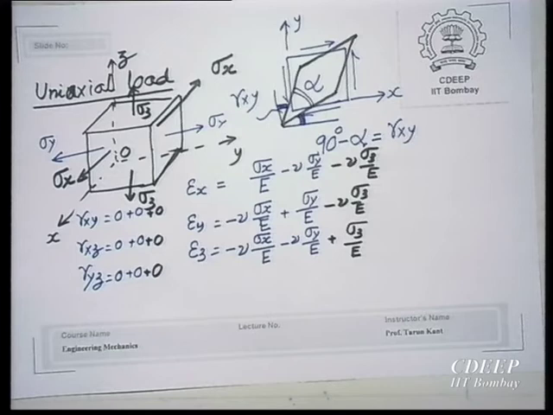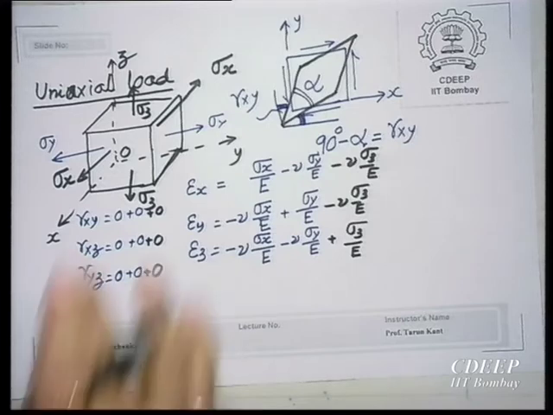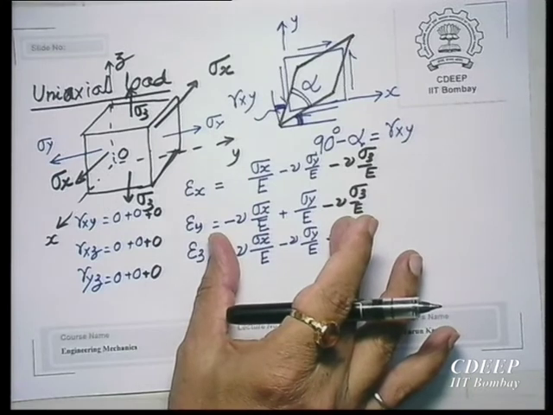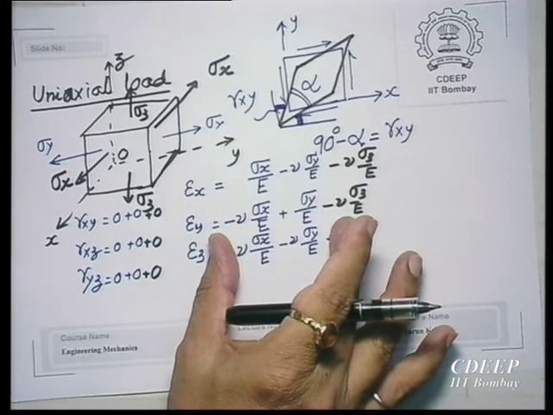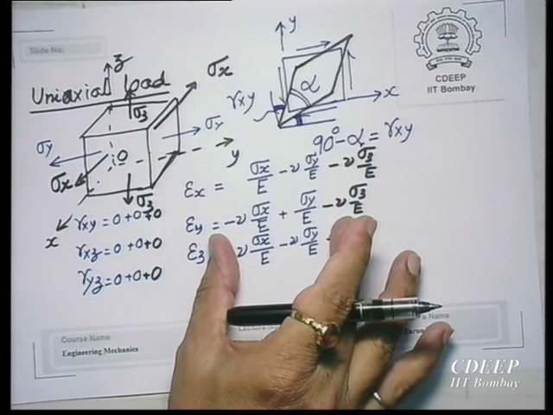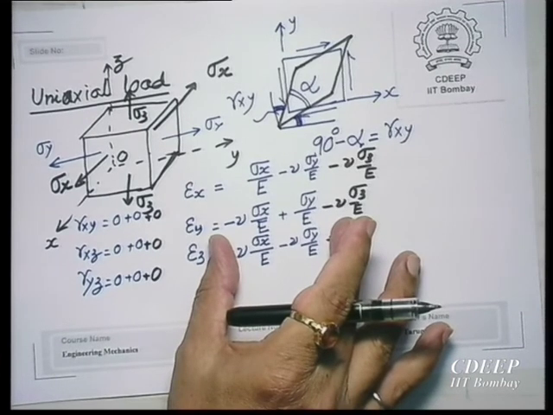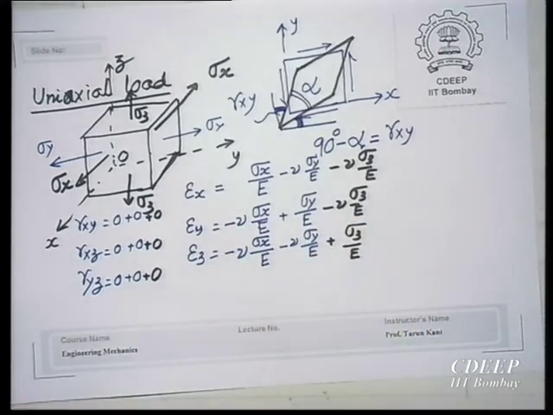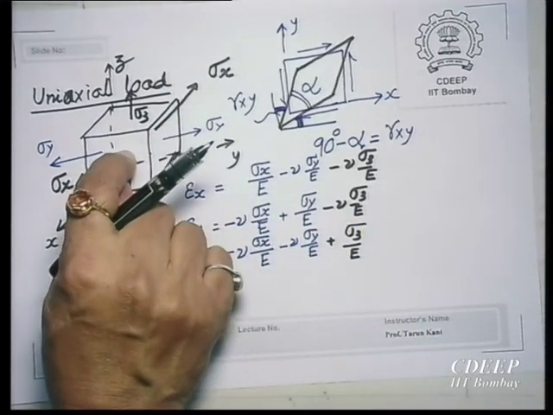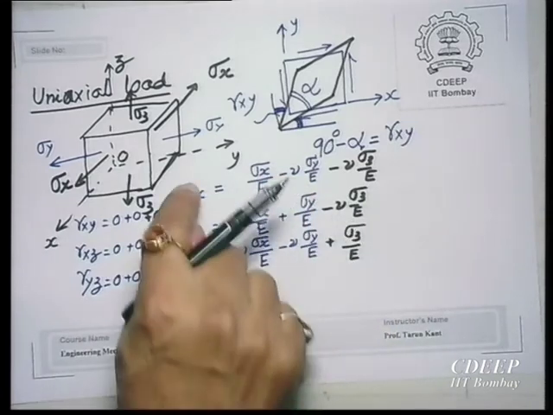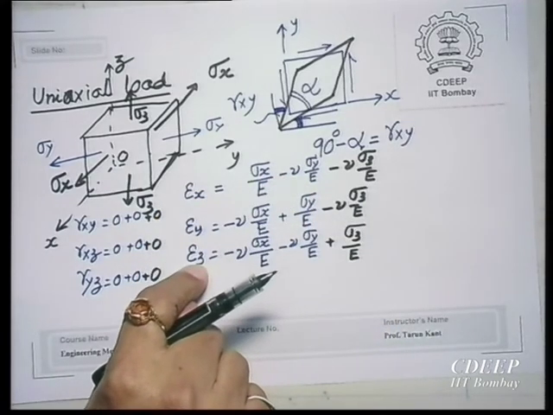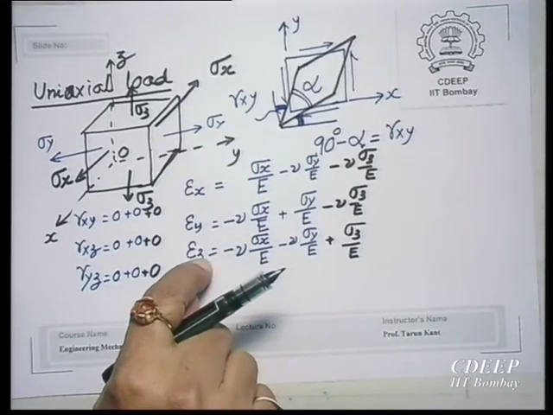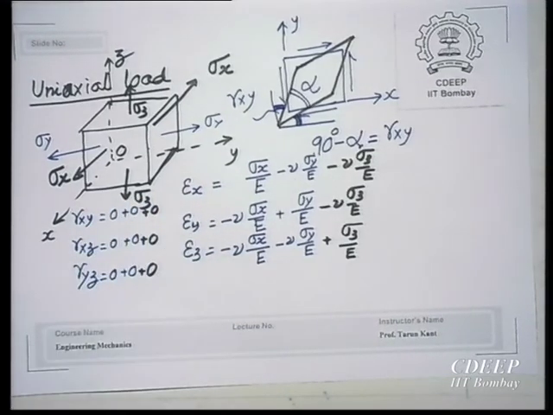A normal stress produces only normal strains, it does not produce any shear strain. A normal stress component produces not only the corresponding strain but other normal strains also, but no shear strain.